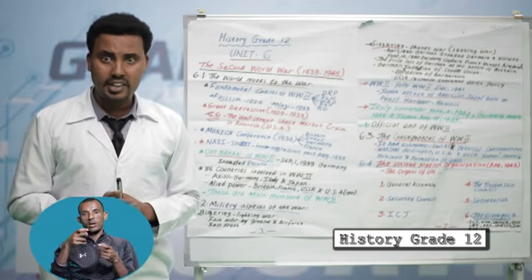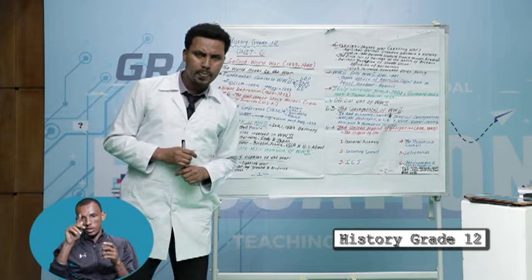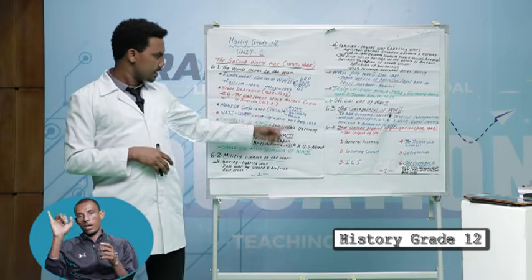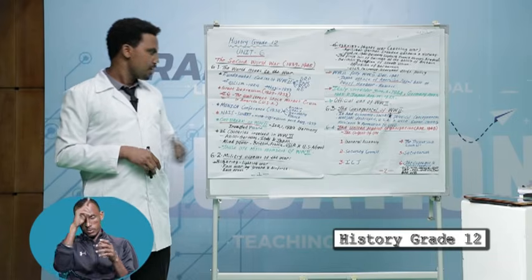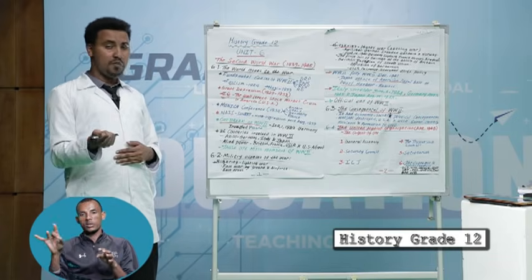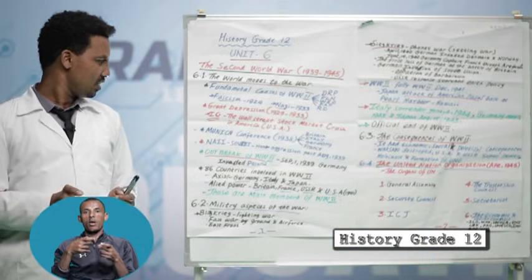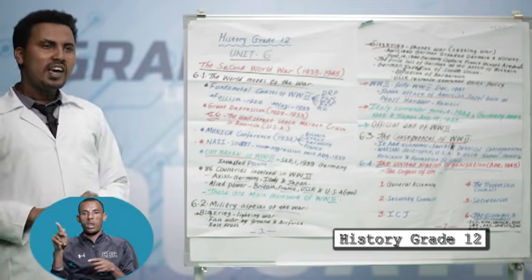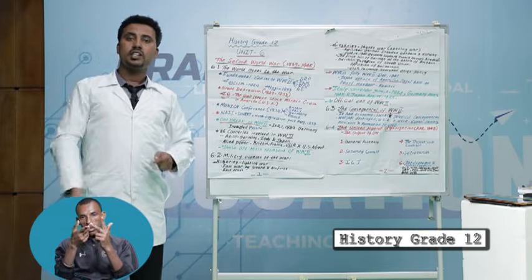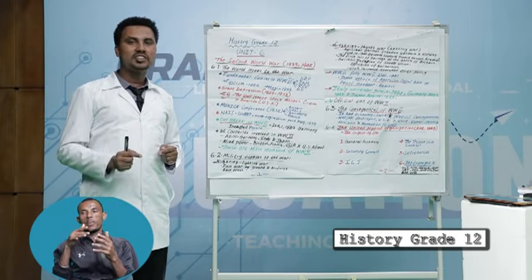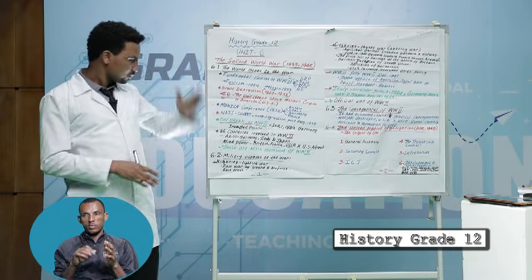In 1938, his main target was Czechoslovakia. To solve this problem, Britain, Italy, Germany, and France met at the Munich Conference in 1938. But after the Munich Conference, Hitler conquered Poland. The Nazi conquest of Poland led to the outbreak of the Second World War. September 1, 1939, the outbreak of the Second World War.